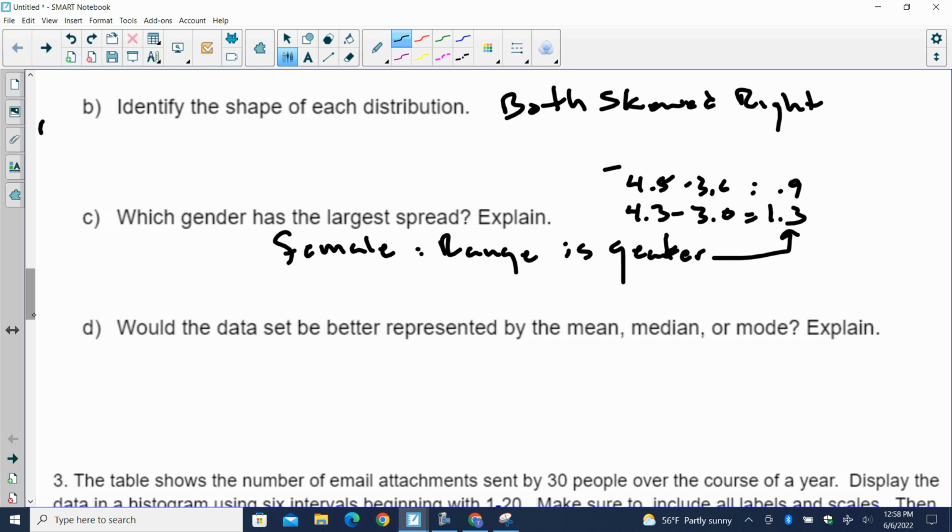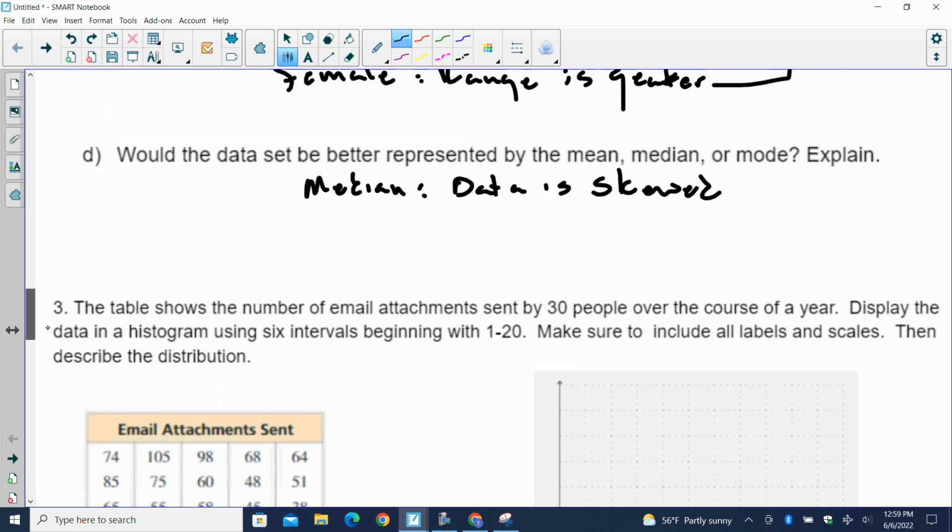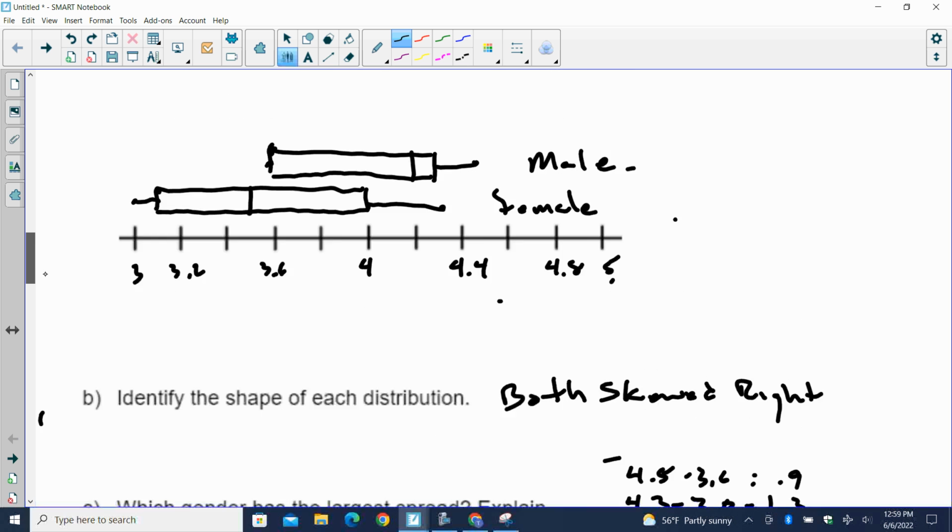Which would the data set be better represented by mean, median, or mode? Remember, if my data is skewed, on our notes packet, if the data is skewed, the median is better. Doesn't matter which way it's skewed. If it's skewed, the median is better. Why? Data is skewed. It happens that they're both skewed right, but it doesn't matter which way they're skewed. Okay, there's box and whiskers.